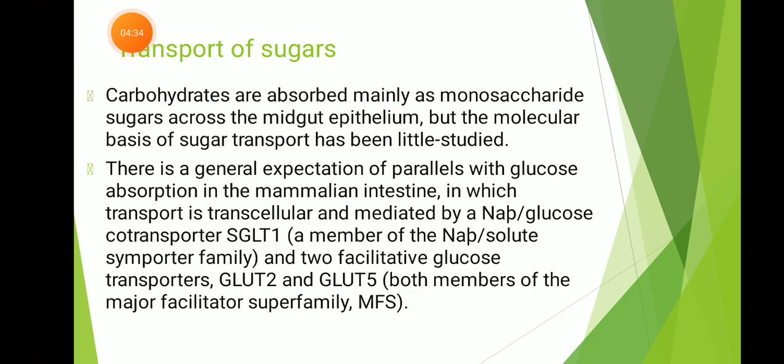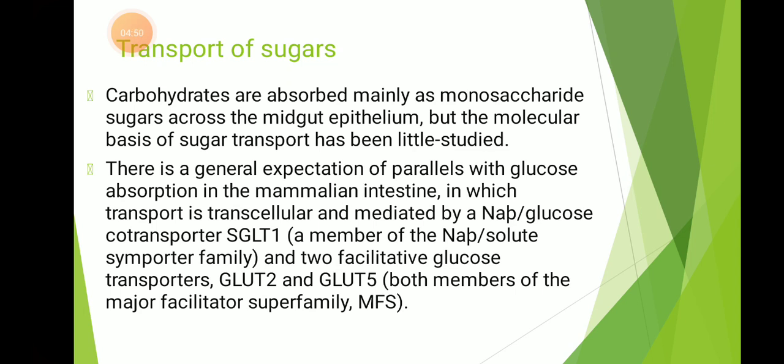Next one is the transport of sugar. Carbohydrates are absorbed mainly as monosaccharide sugars across the midgut epithelium, but the molecular basis of sugar transport has been little studied.